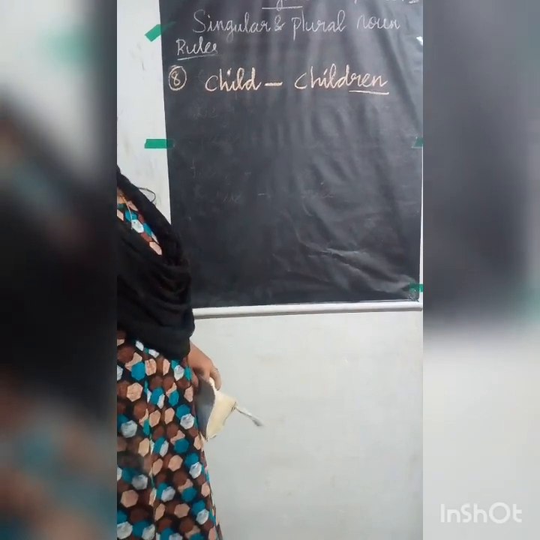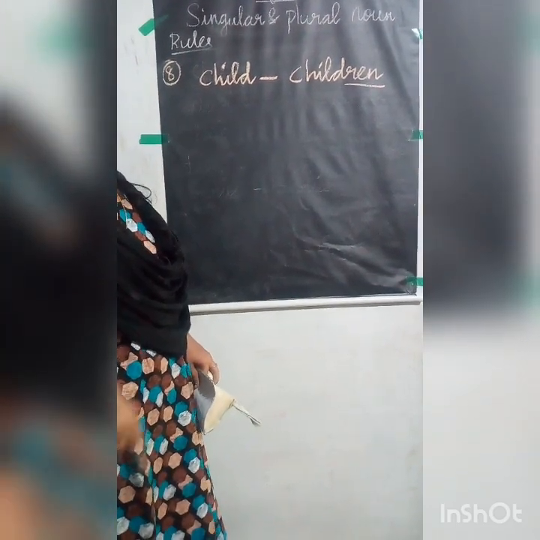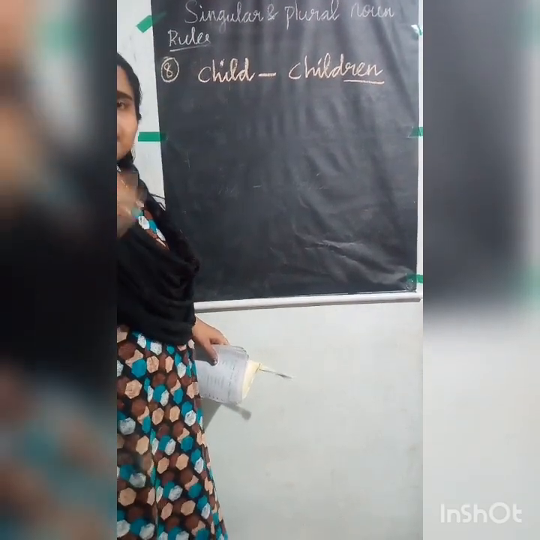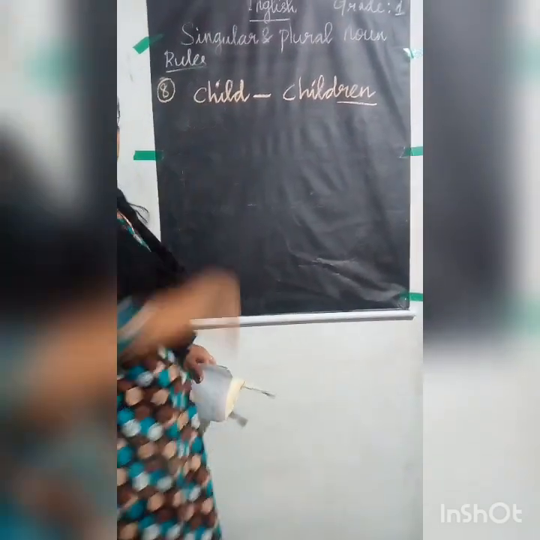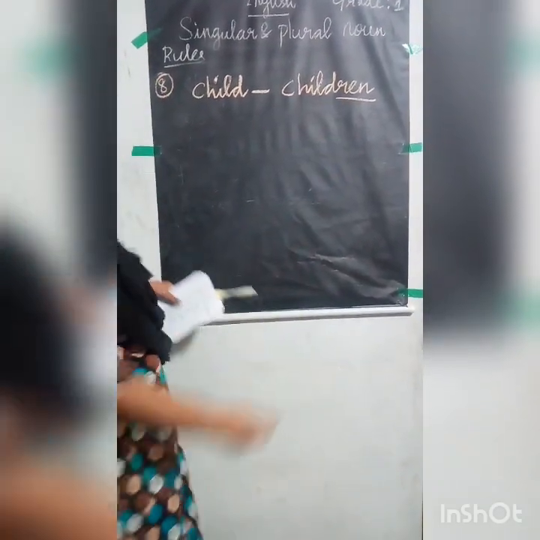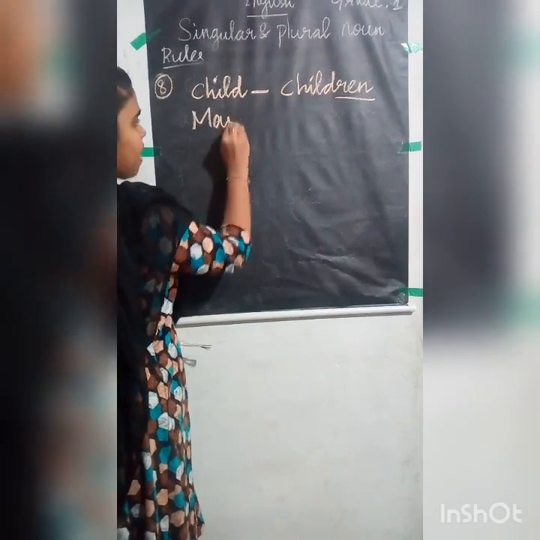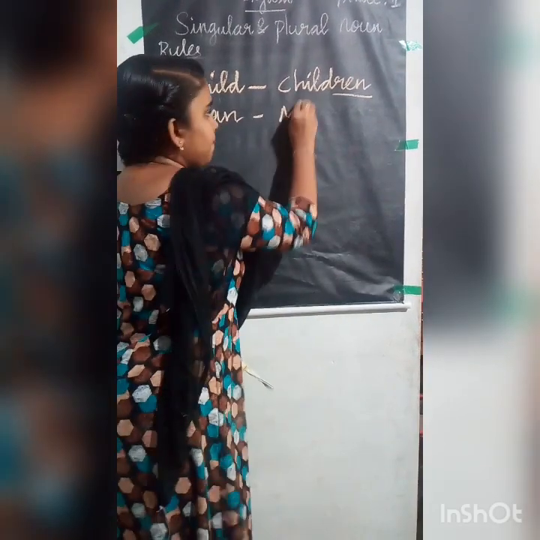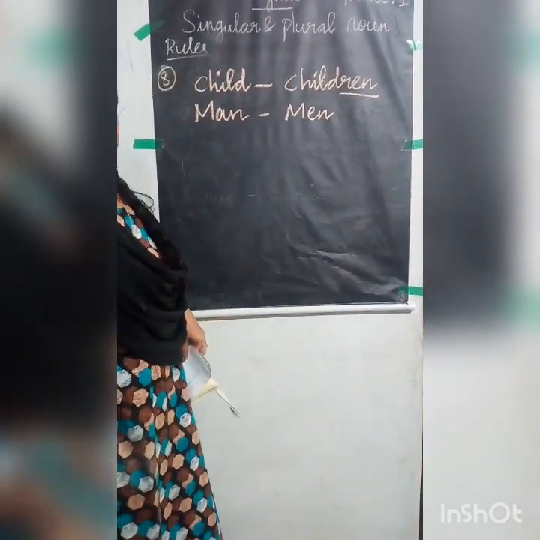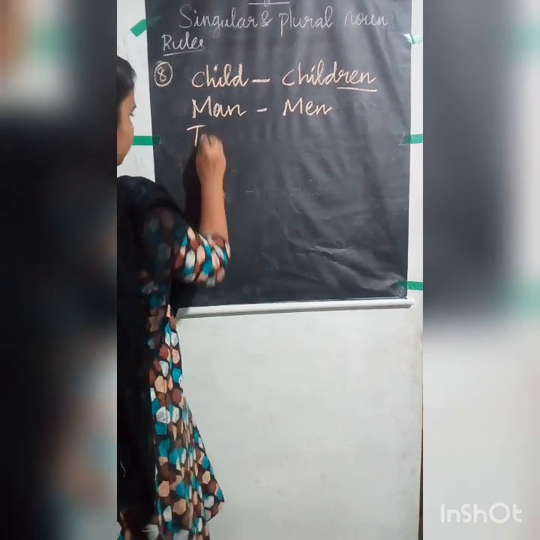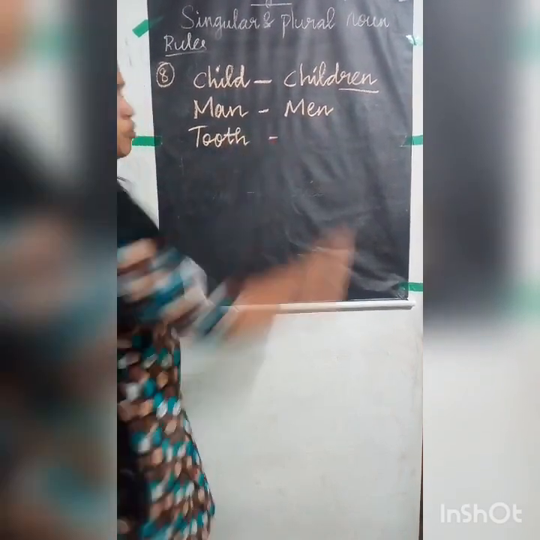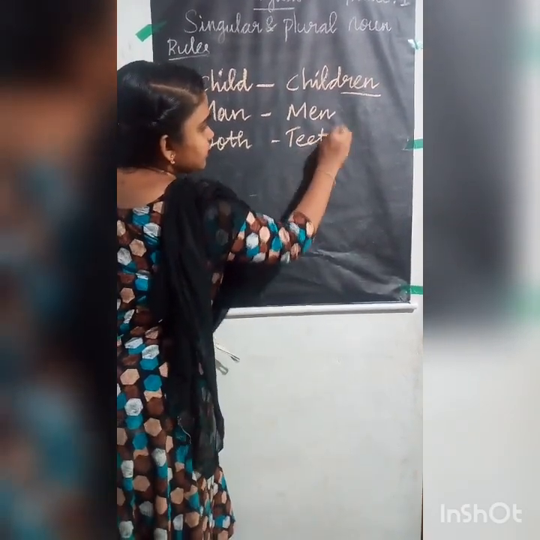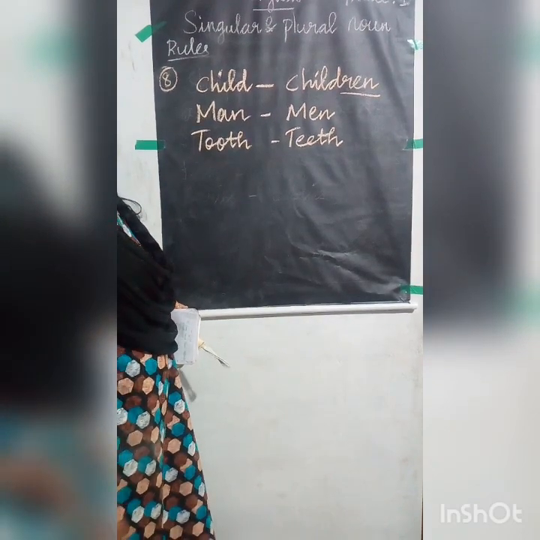Now, if there is one child, I will call him child, come here. But if there are more than two or three or four, I have to group them and call them children. So here child is the singular and children is the plural. Okay. And the next one is man. The plural form for man is men. And it's not mans. And next is tooth. You cannot write tooths. The plural form is teeth.